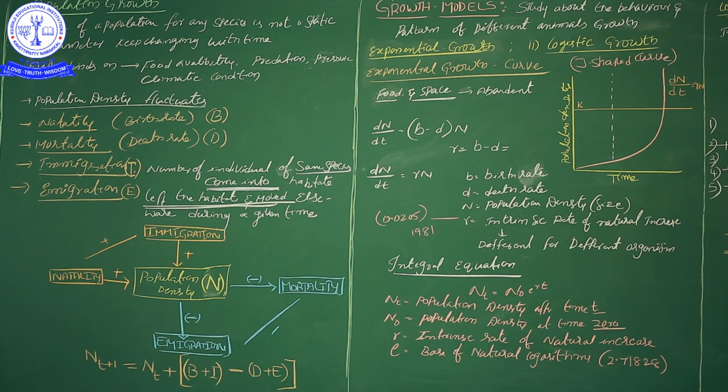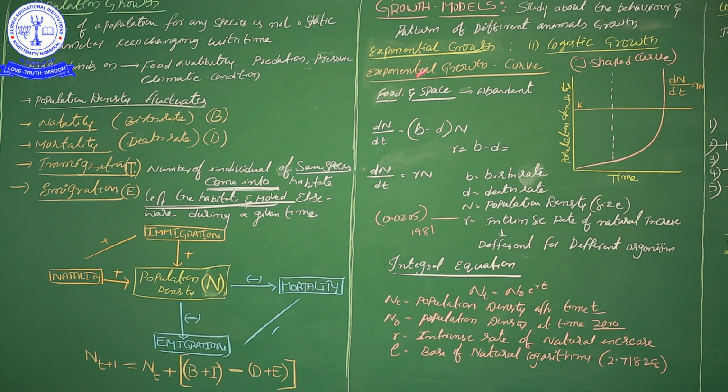When food and space are abundant, not measurable, a huge quantity of food and space is available.